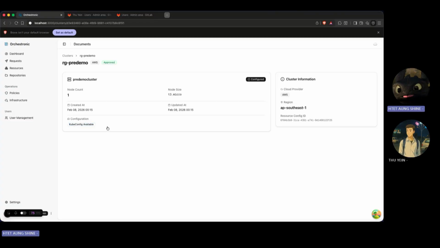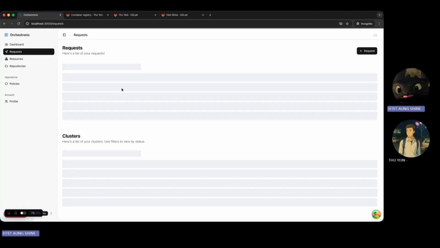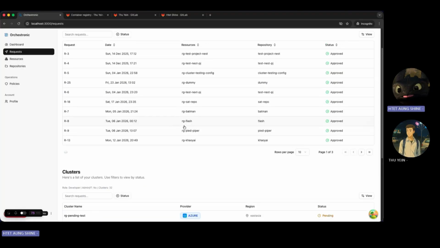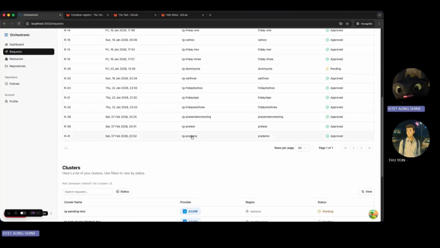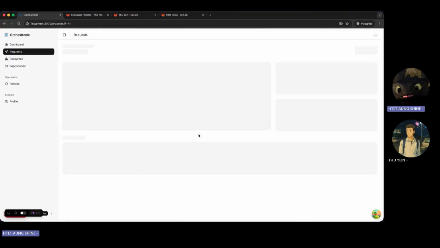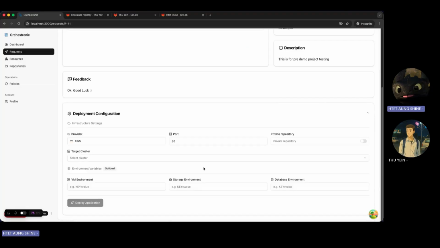Let's go back to our developer side and go to request. Let's toggle it down. Here, let's go to our pre-demo. When you toggle it down, you can see that there are many deployment configurations. The provider is already AWS, and you can set the port here.